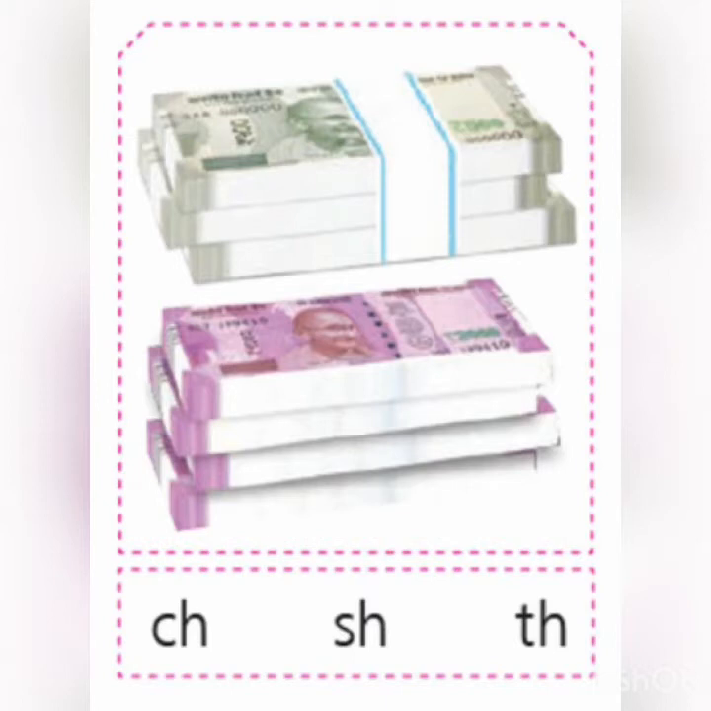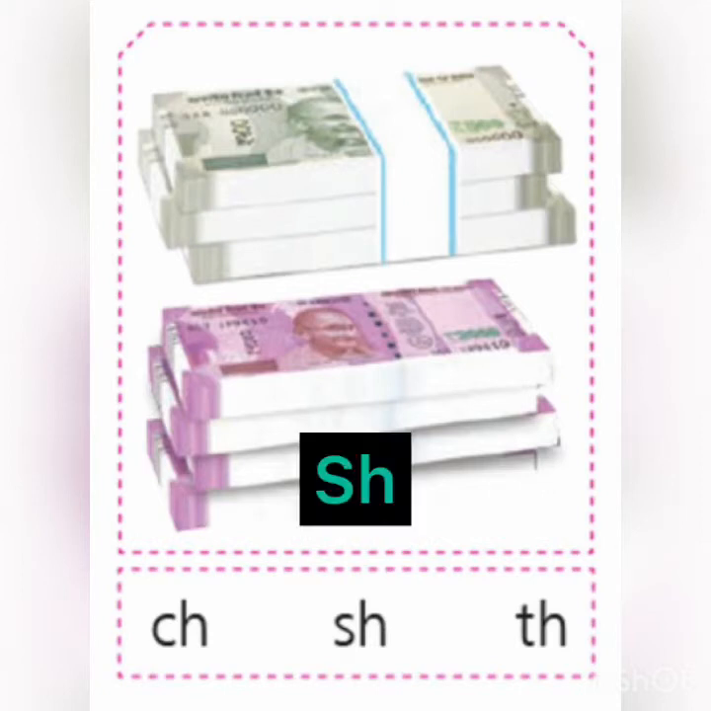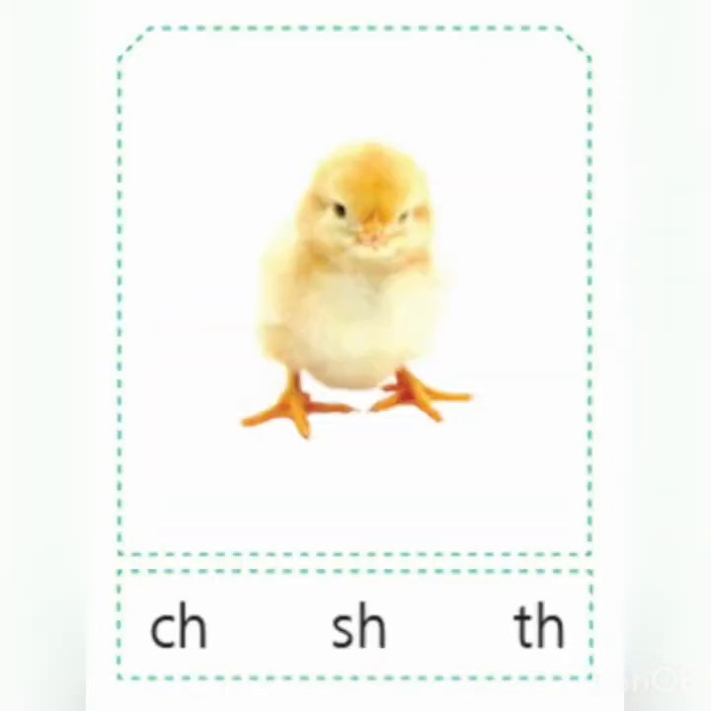Look at the next picture. What is that? Cash. Cash. Which sound is coming here? Sh. That is SH sound. Circle that. Now look at the third picture. What is it? It's a chick, right? Chick. Ch sound again. So circle CH.